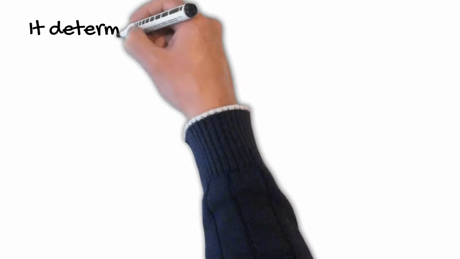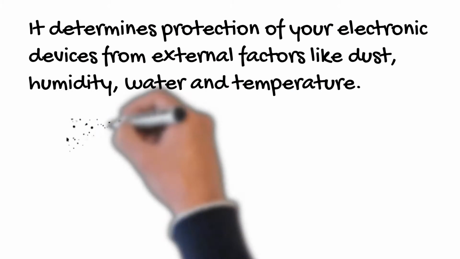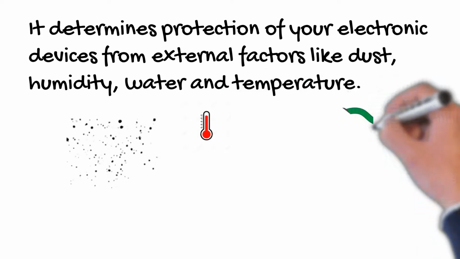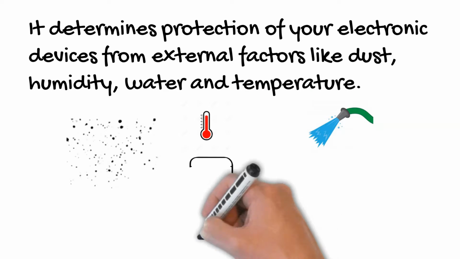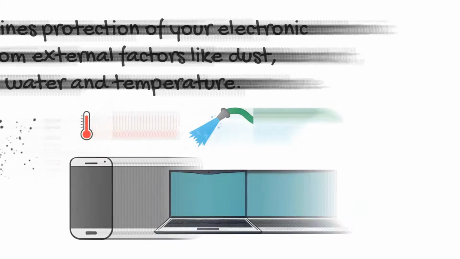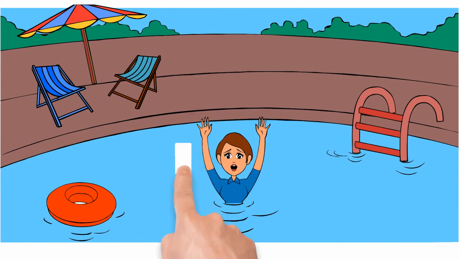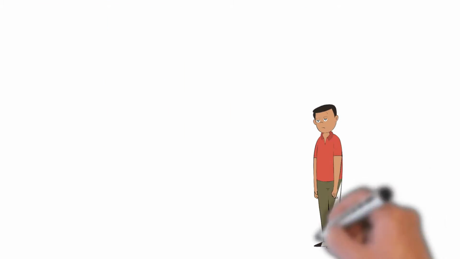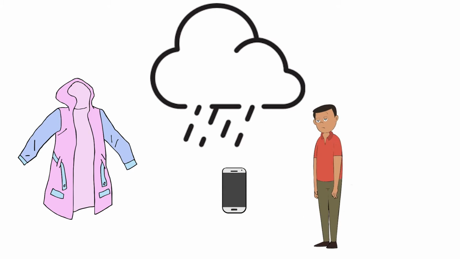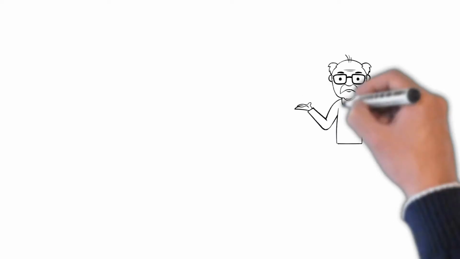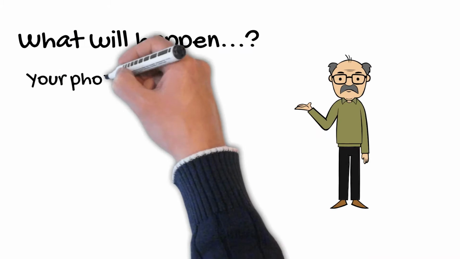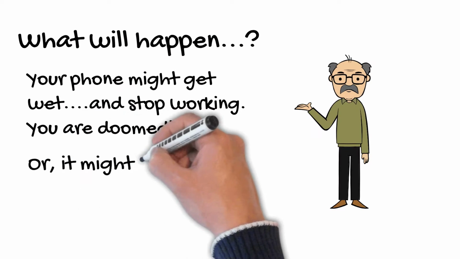So let's dive in. The IPX rating system is used to evaluate how resistant an electronic device is to environmental conditions. It becomes very important when you carry your electronic device with you in different environmental conditions. What will happen if you accidentally drop your mobile in a pool? What will happen if you carry your smartphone on a rainy day and you forget to carry a raincoat? IPX ratings of your electronic device will determine whether your device will still be functional under these harsh environmental conditions like dust, moisture, or water.